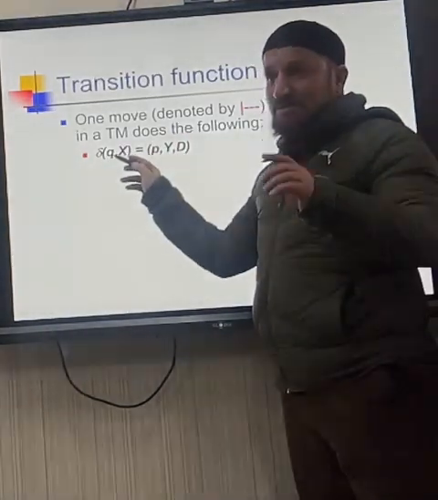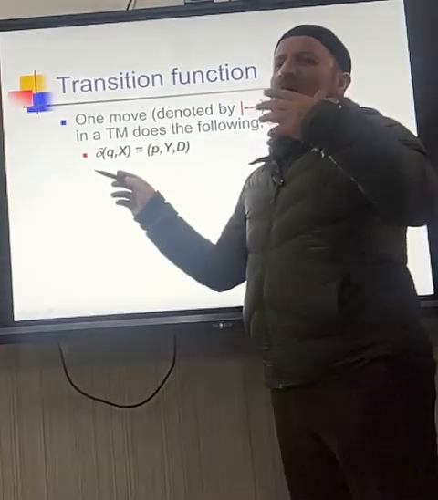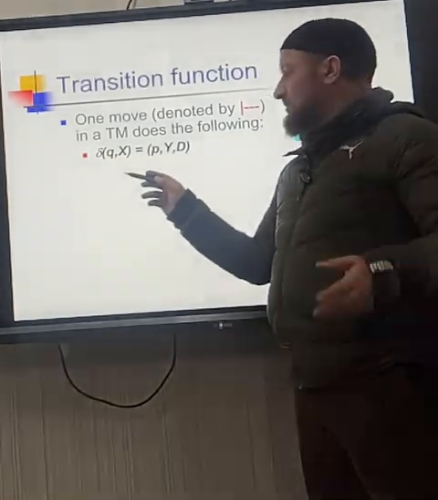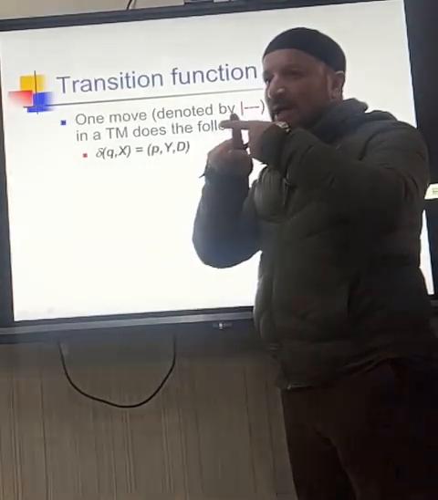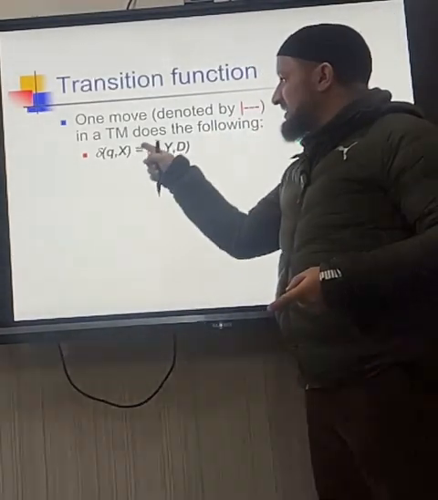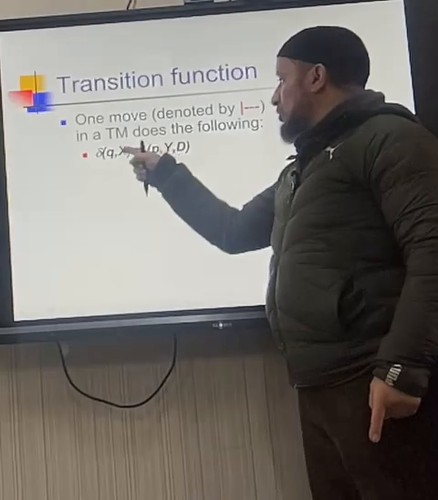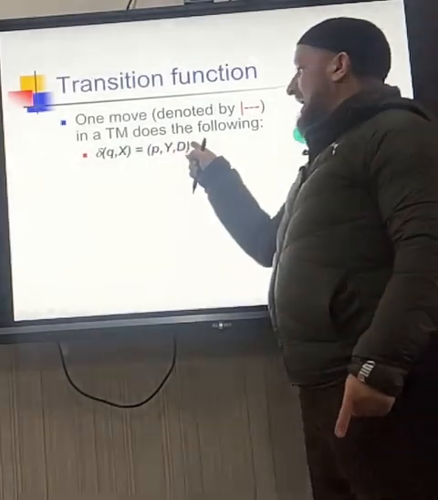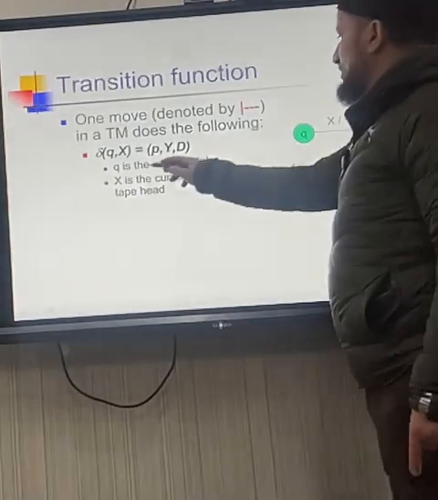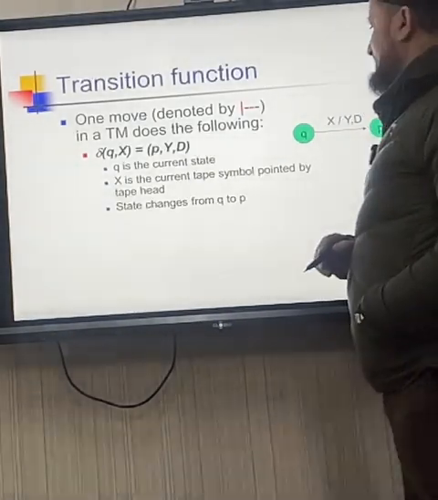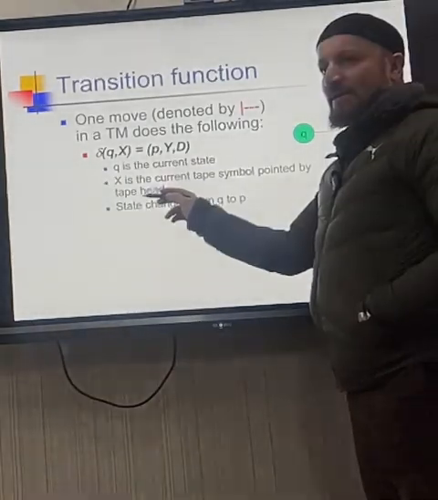Can you tell me what the transition function is again? Q is some state. X is where the head is; you are reading it from the tape. Before replacing this X, you go to some other state, P, and D is the direction. So Q is the state, X is the symbol pointed to by the tape head.